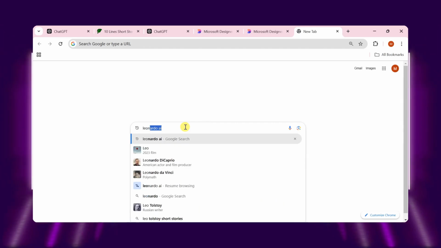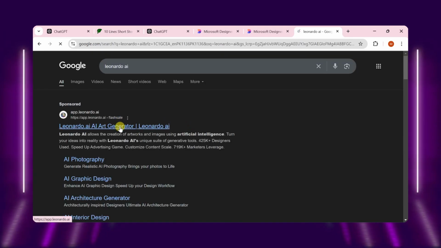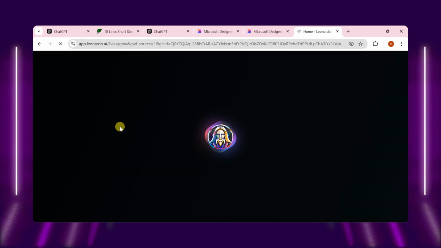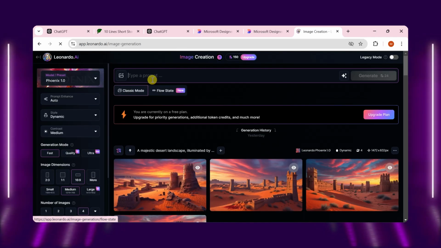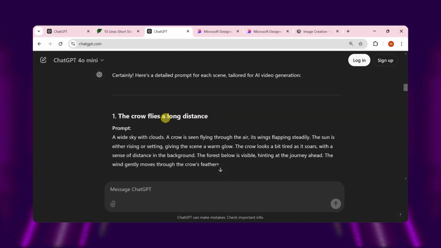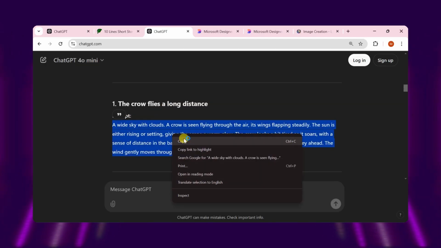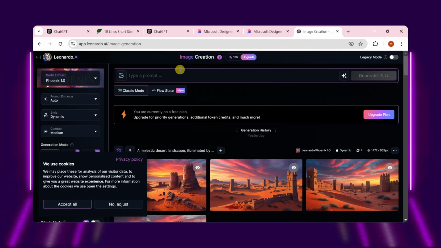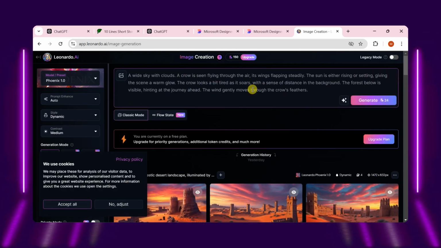I am using Leonardo AI. First, go to Google and search for Leonardo, then click on the first link and open the website. On the homepage, click on the image creation. After that, go back to ChatGPT and copy the first image prompt. Once it is copied, come back and paste it in this box.